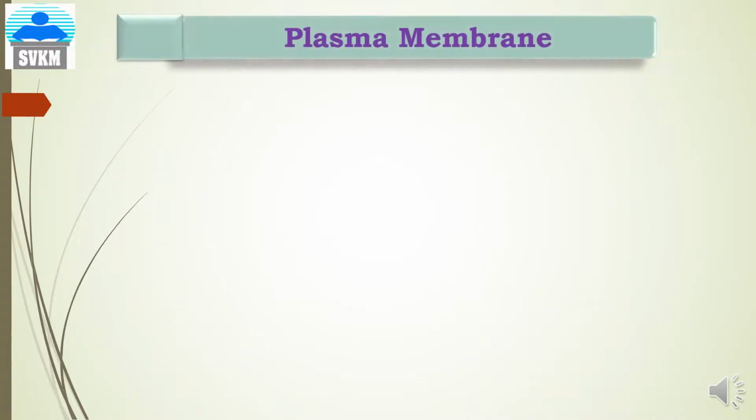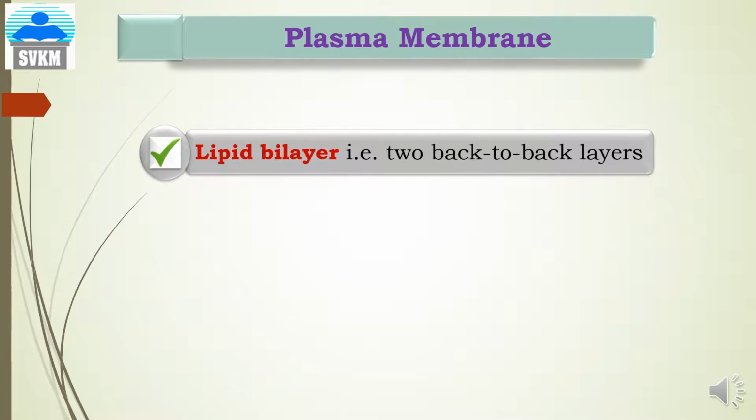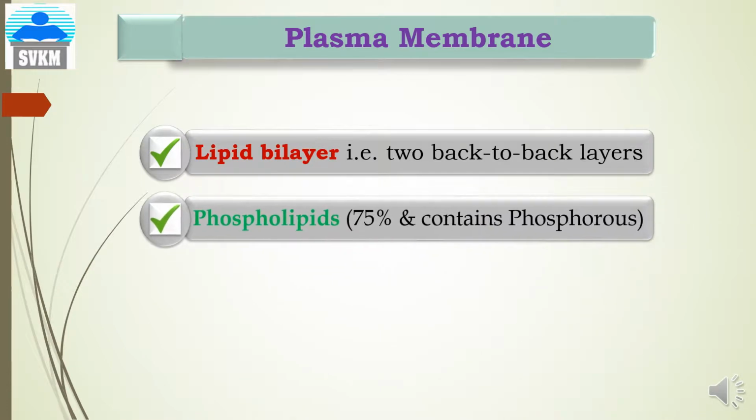Now first we will consider the plasma membrane. Plasma membrane, as I already told, is a lipid bilayer. Two back-to-back layers are present and it is present outside the cell. The plasma membrane contains near about 75% of phospholipids, and it contains a major inorganic ion, that is the phosphorus.